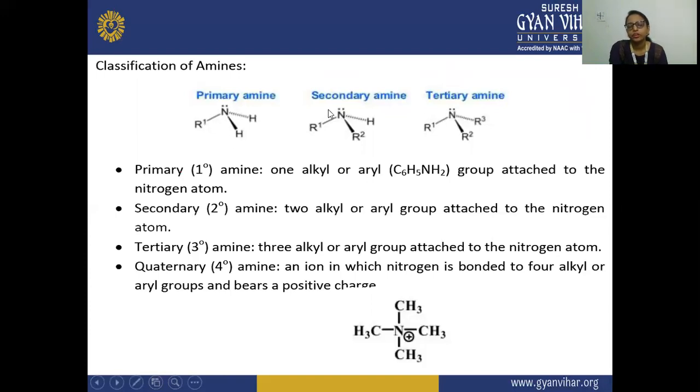Now in the case of secondary amine, you can see here only one hydrogen is present, meaning two hydrogens are replaced by alkyl groups, or you can say by aryl groups.